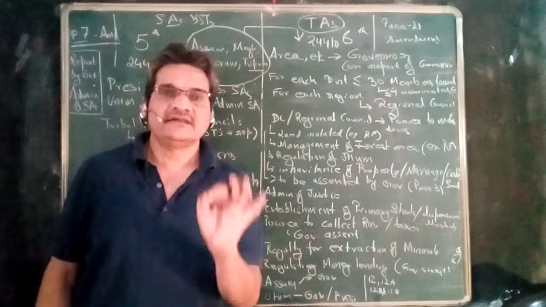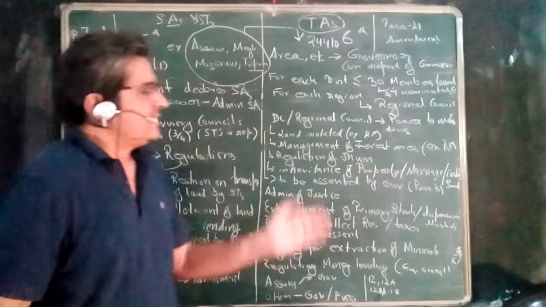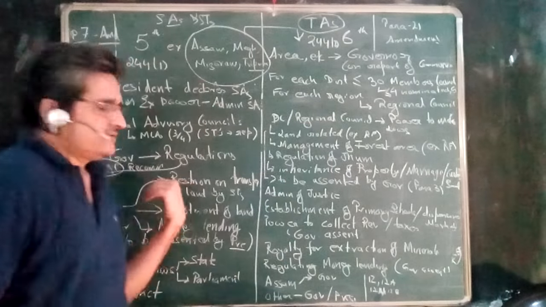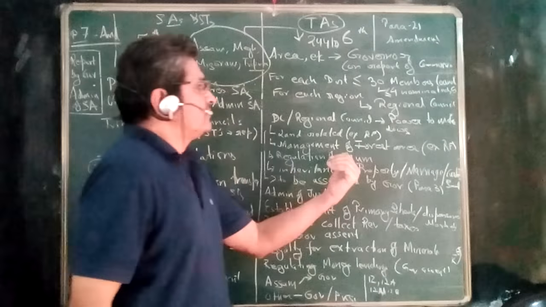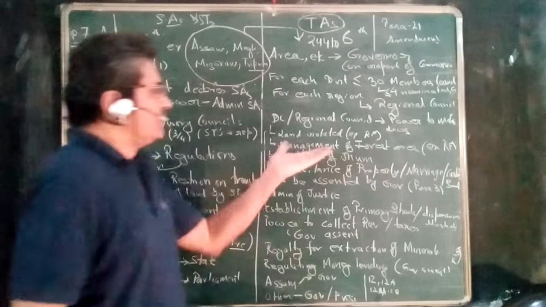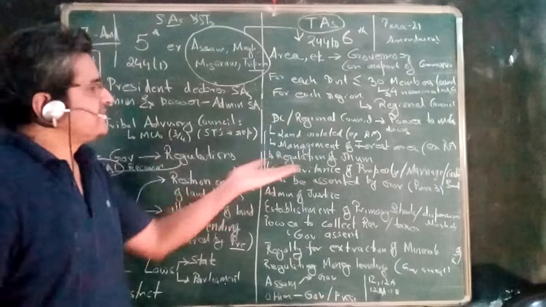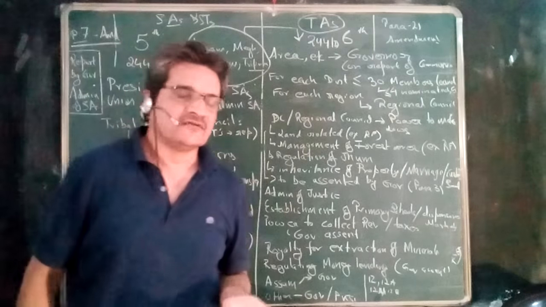As far as the sixth schedule areas are concerned, the district council, here it is the regulation, here it is the law. The district council can make laws on certain aspects like land related matters, allotment of land, keeping land reserved for grazing, keeping land available for agriculture.